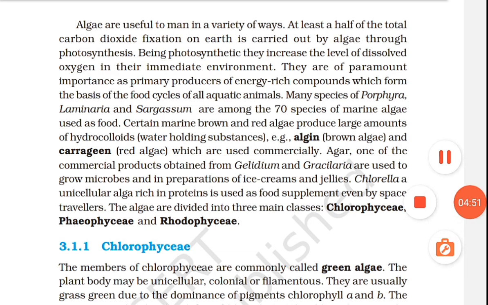Sexual reproduction shows considerable variation in the type and formation of sex cells, and it may be isogamous, anisogamous, or oogamous. Some commonly found green algae are Chlamydomonas, Volvox, Ulothrix, Spirogyra, and Chara.